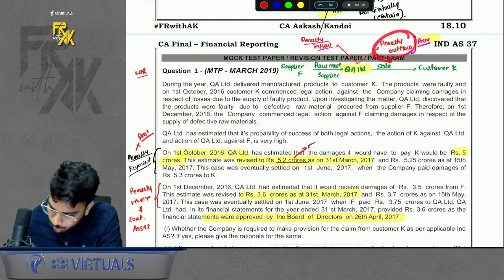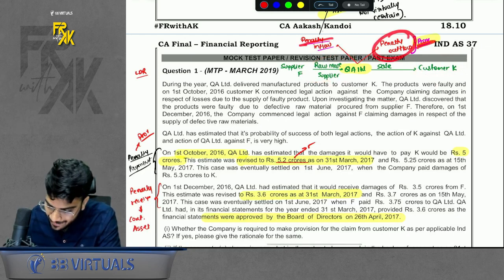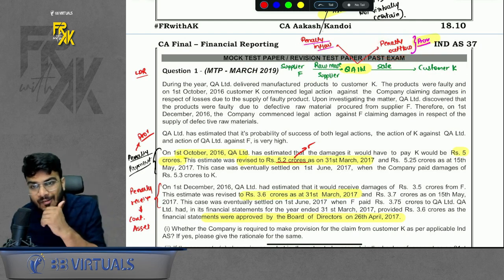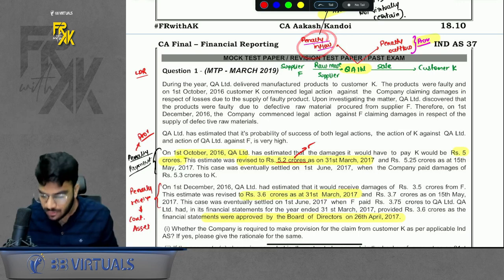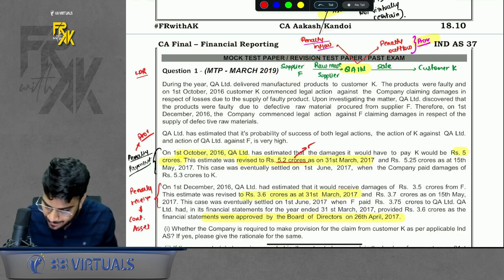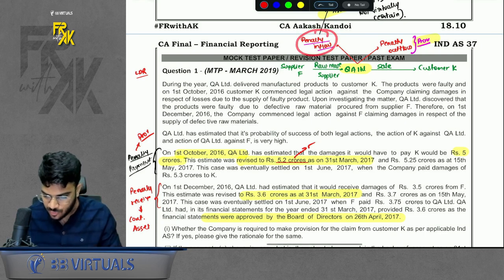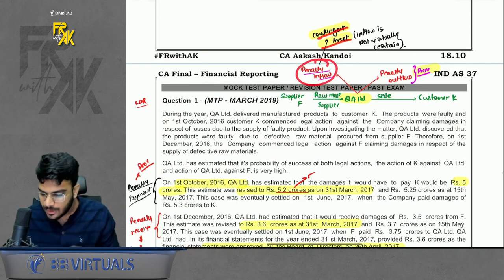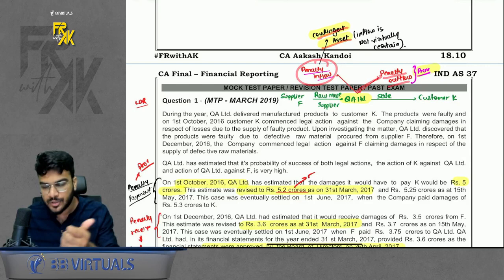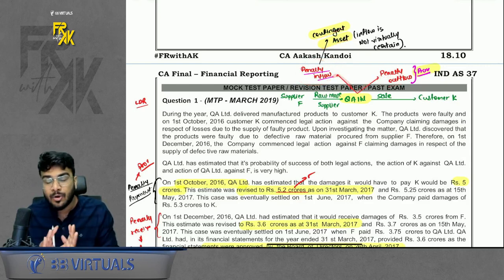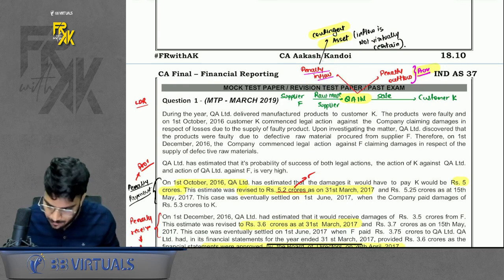So the penalty outflow here is a provision, but the penalty inflow here is not virtually certain. It was not promised by the supplier. To recover the penalty inflow, you are filing a case on the supplier here. So this inflow is not virtually certain. So you will treat it as a contingent asset here. So the payment of penalty is a provision. The receipt of penalty, because it is not virtually certain, is a contingent asset.